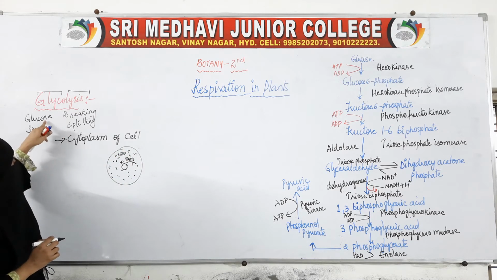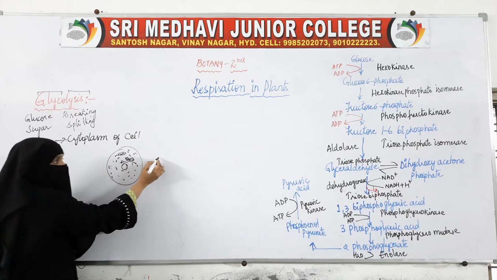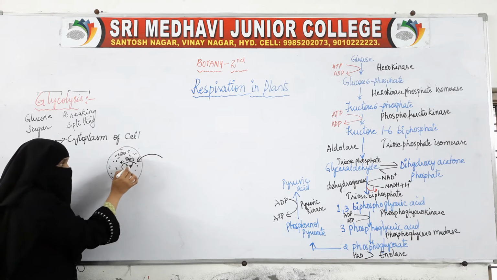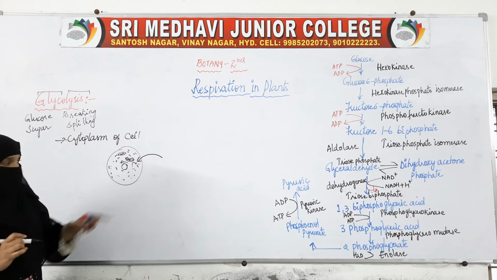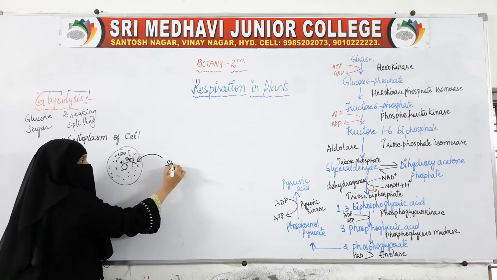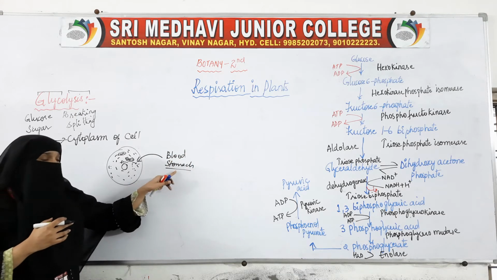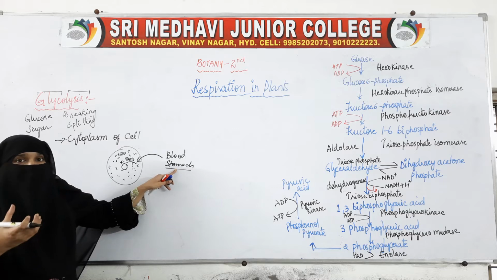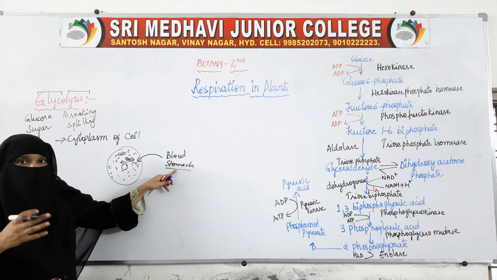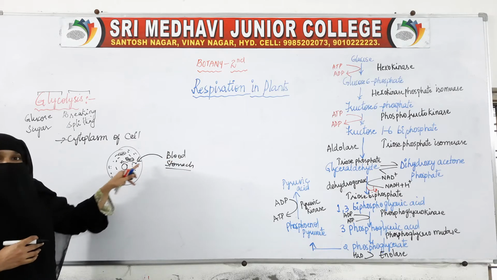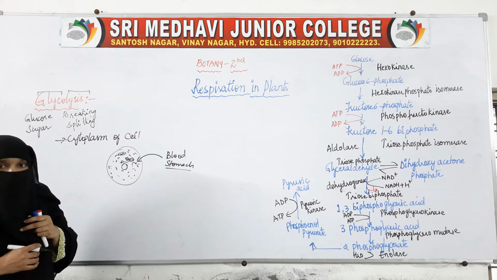So where will this glucose be broken down? This is the cell. Inside the cell, glucose will enter, inside the cytoplasm. Food will be digested in the stomach, and the digested food will be supplied to each and every cell through the blood. So when blood comes to the cell, it brings along the digested food material.